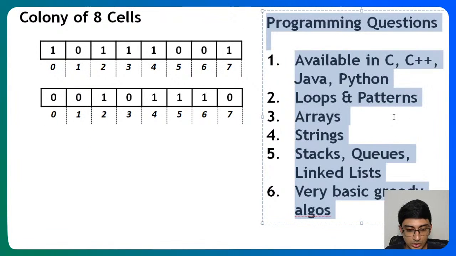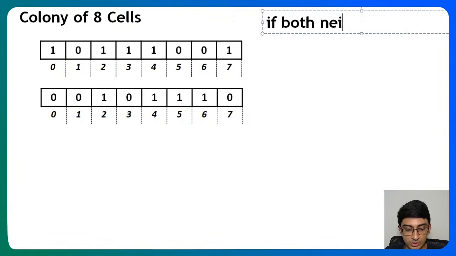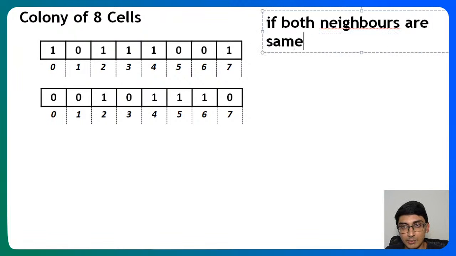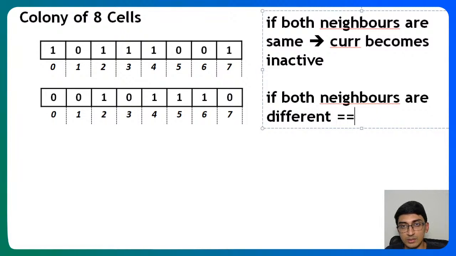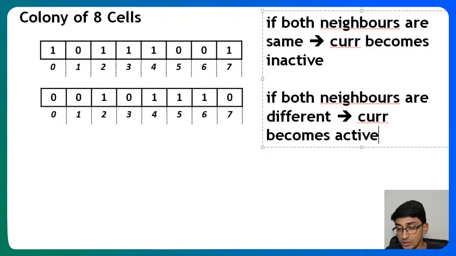We had followed two rules. If both neighbors are same, current becomes inactive. If both neighbors are different, current becomes active, right? So this is what it is.